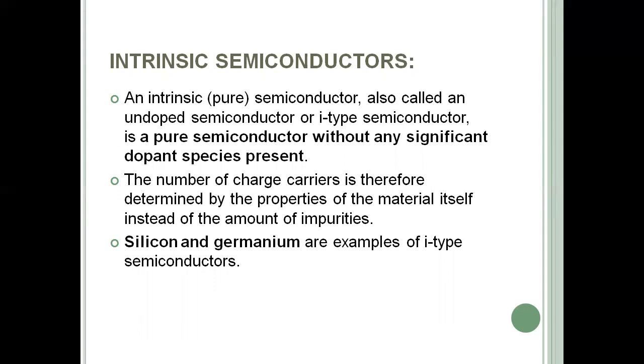The number of charge carriers therefore determines the properties of the material itself, instead of the amount of impurities in it, as its properties are inherent to the material. So the number of carriers produced in the material will be determined by its own properties, not by a doping element. The best examples of intrinsic or pure semiconductors are germanium and silicon.